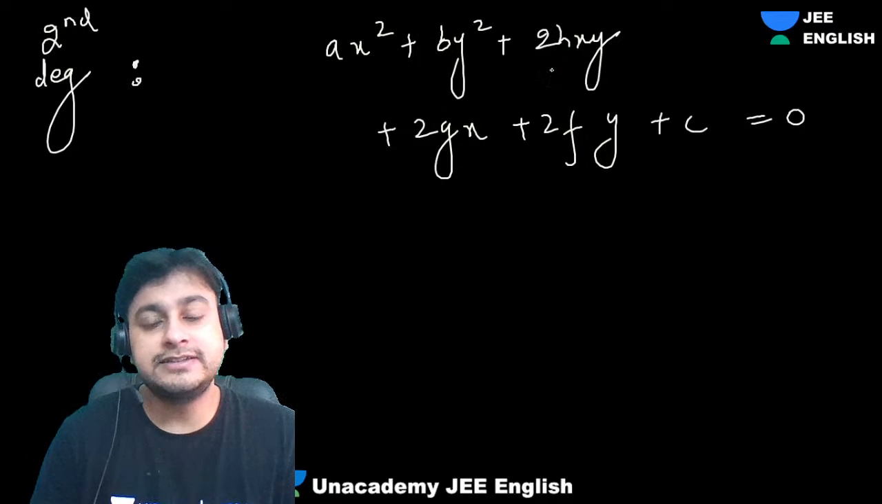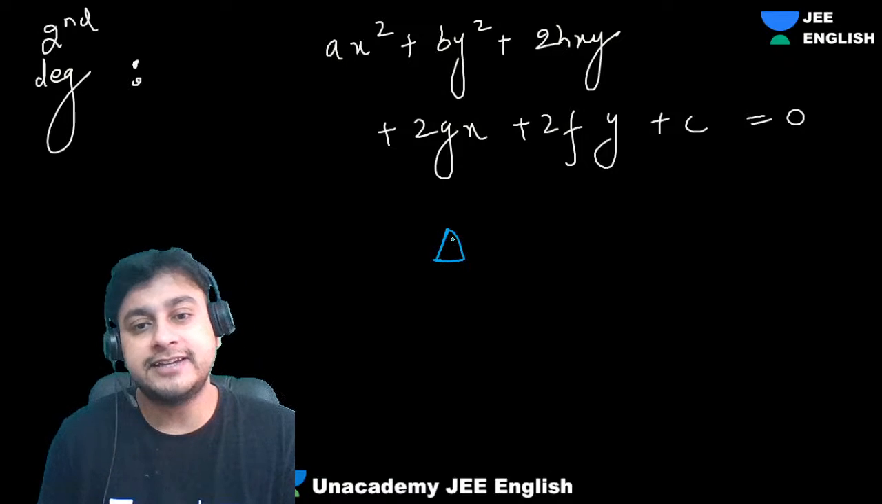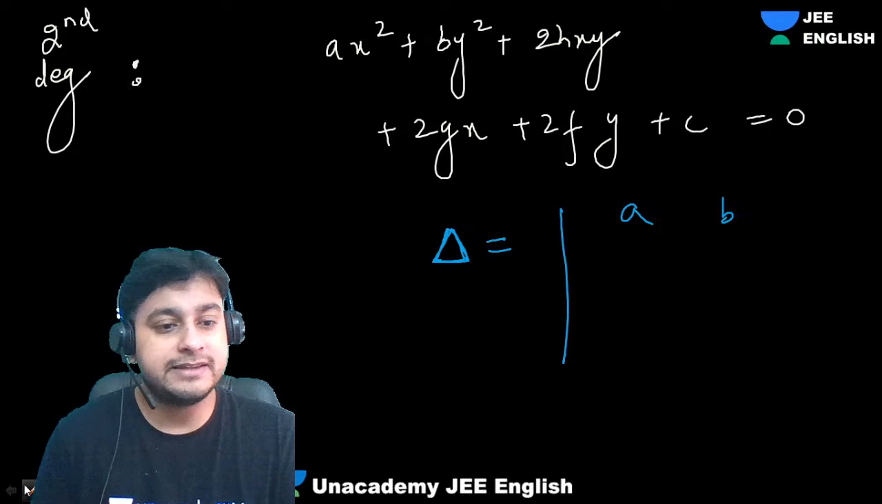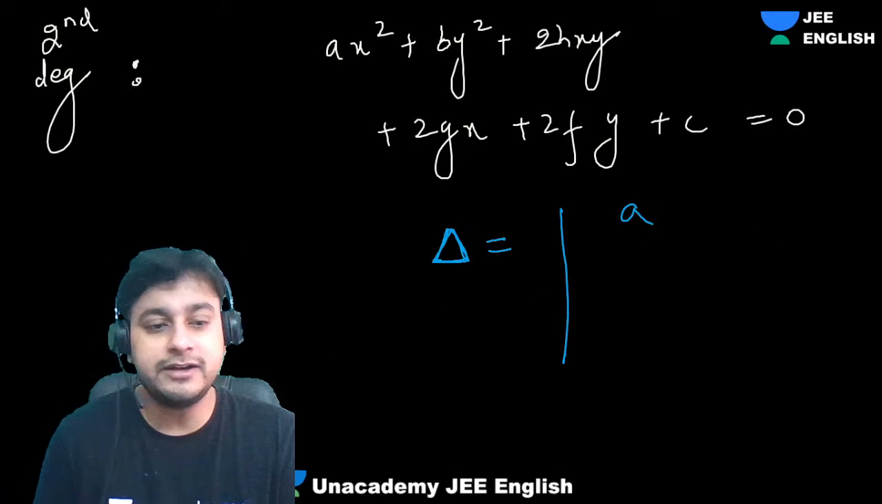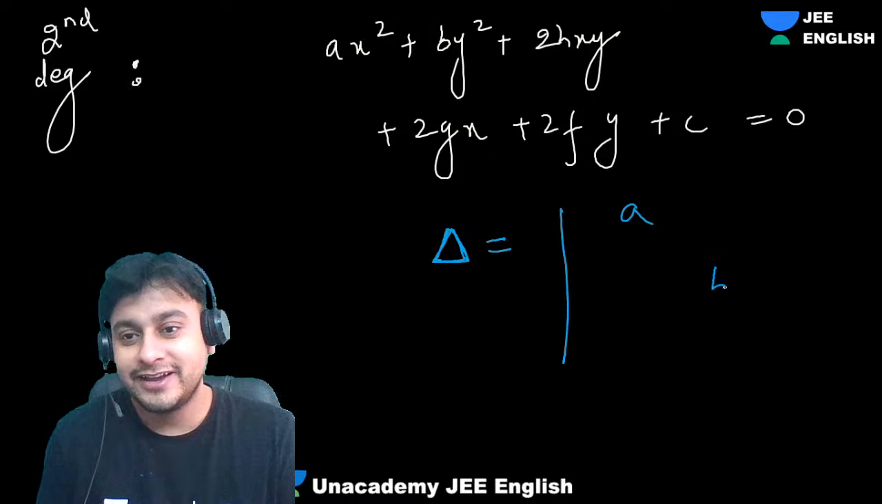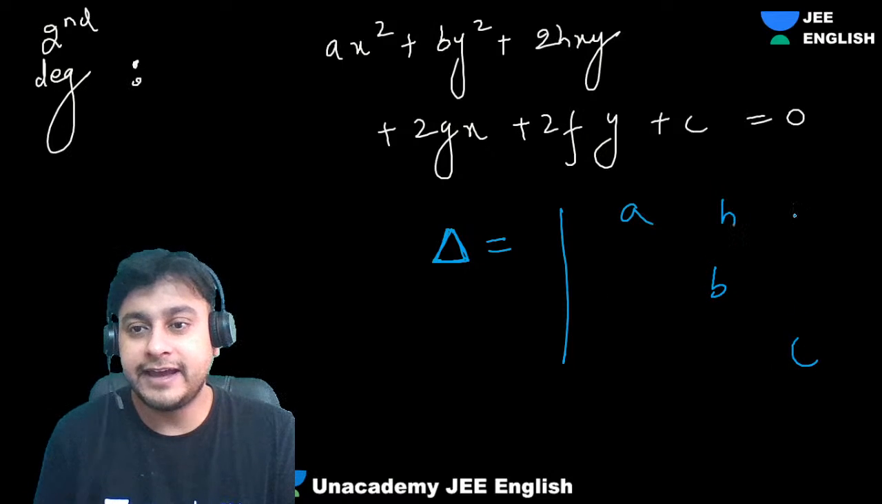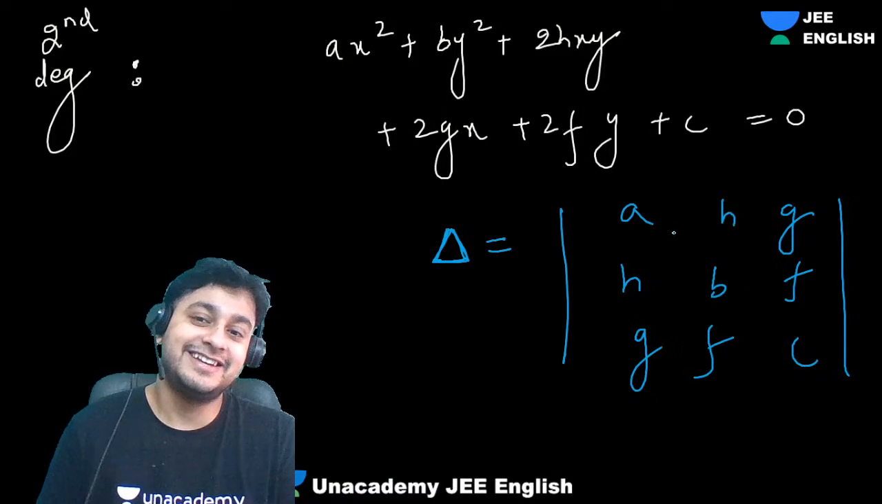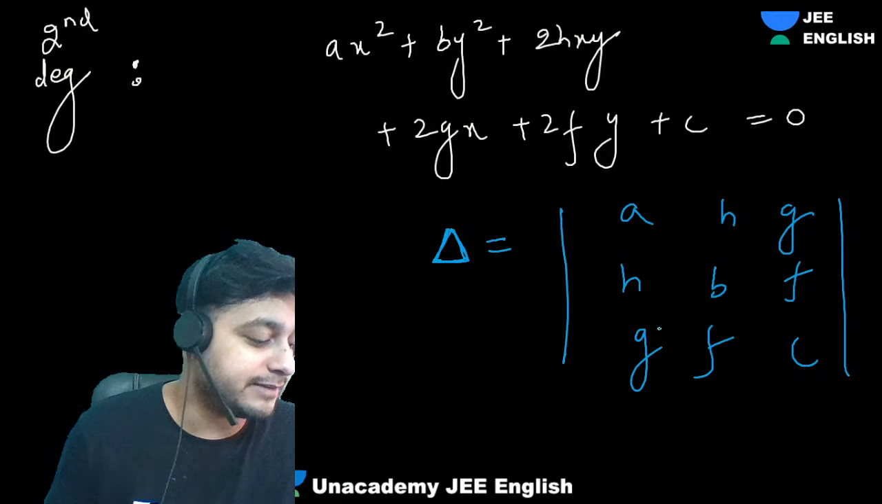So guys, there is one thing called delta. We have to get the delta. That is nothing but the determinant with rows a, h, g, then h, b, f, and so on. You can get this value. This is actually a symmetric matrix. If you take the transpose, this will be the same as this.